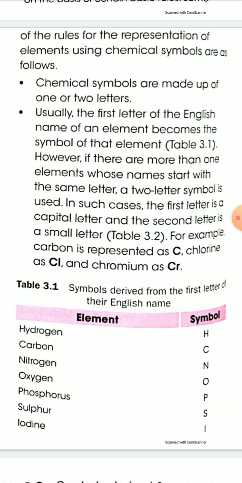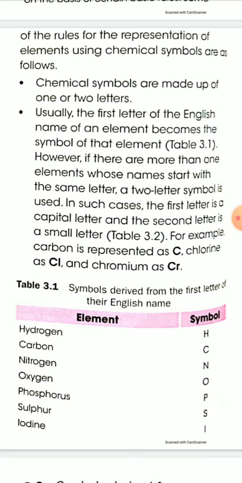For example, hydrogen starts with H, so the symbol is H, the first letter only. Carbon starts with C, so the symbol is C. Nitrogen symbol is N. Oxygen symbol is O. Phosphorus symbol is P. Sulfur symbol is S. Iodine symbol is I. So for these elements, the symbol is the first letter of their English name.